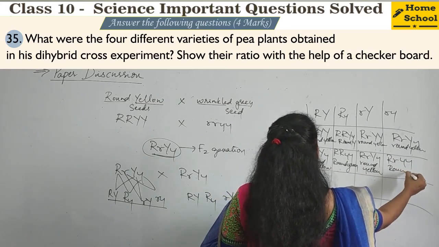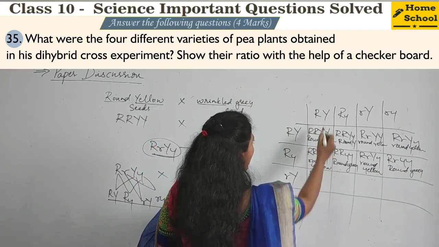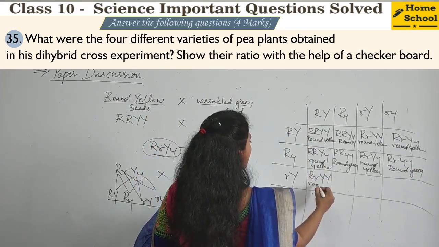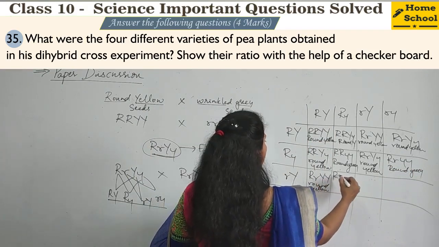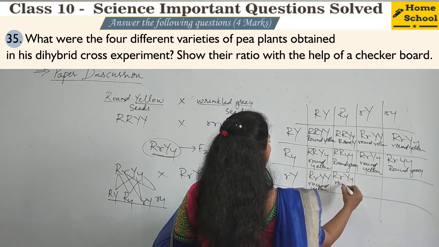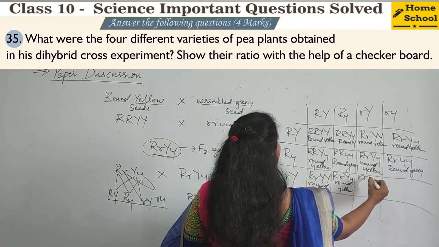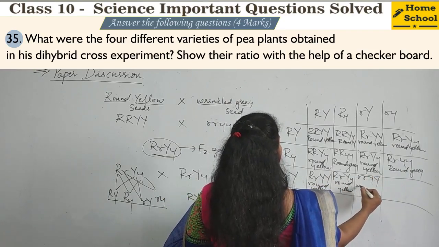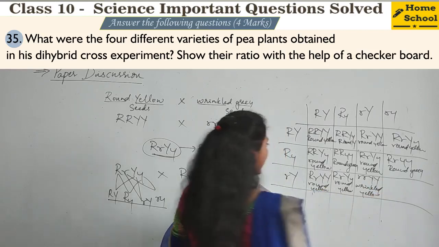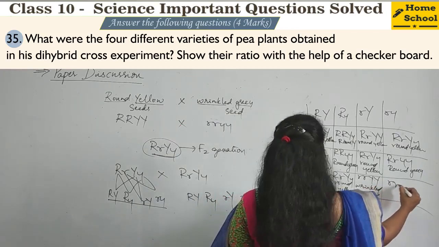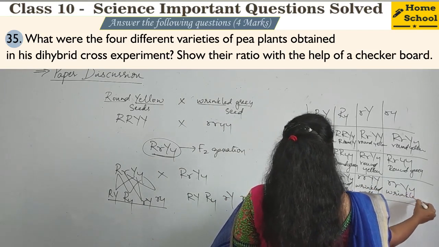And this is round green category. Right? Capital R, small r, capital Y. This is also round yellow. Right? And capital R, small r, capital Y, small y. This is also round yellow. And then small r, capital Y. So this will be wrinkled yellow. Right? And then small r, capital Y, small y. This is also wrinkled yellow.